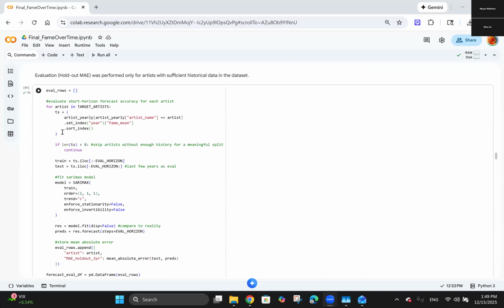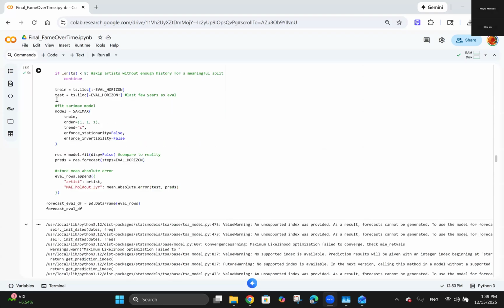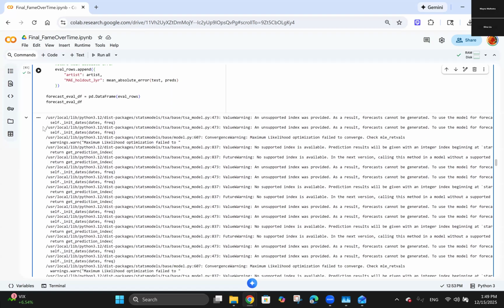And now onto time series forecasting. We're evaluating their short horizon forecast accuracy for each artist, and we're also fitting the SARIMAX model and storing the mean absolute error.